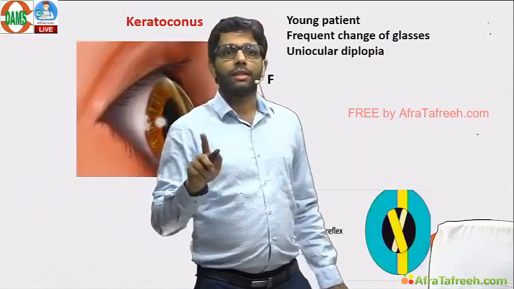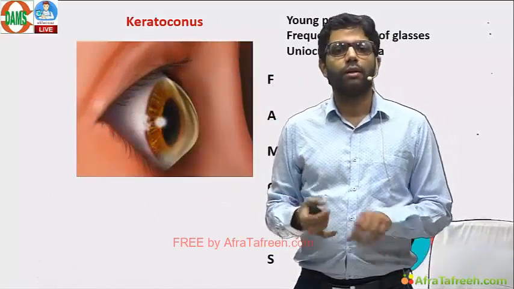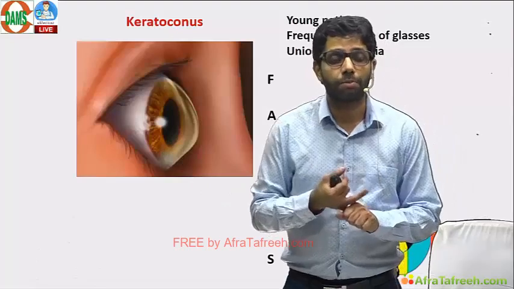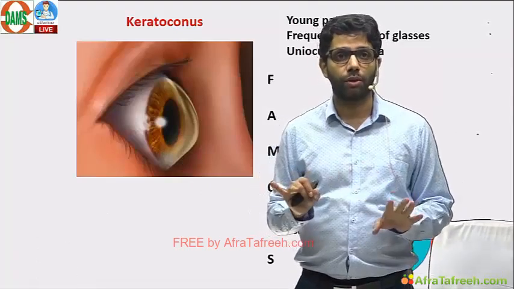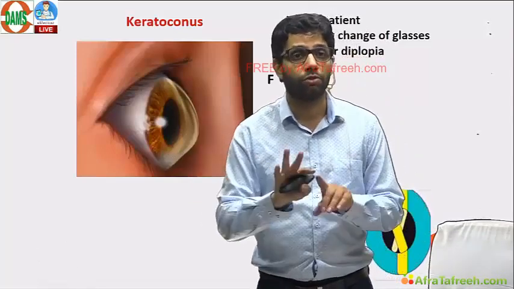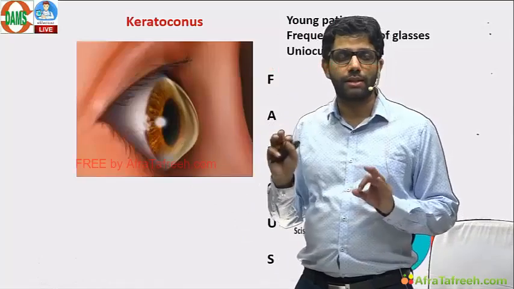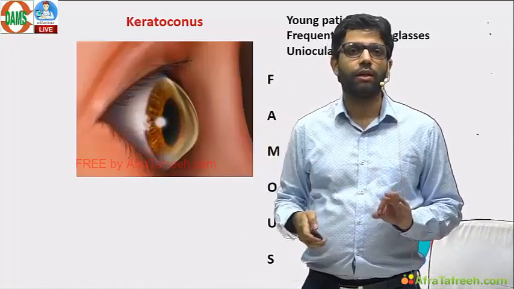CXL is the treatment of choice for keratoconus. Which contact lens is given? Rigid gas permeable contact lens is the lens of choice. Soft toric contact lenses are given in early keratoconus, but contact lens of choice is RGP. Treatment of choice, CXL, collagen cross-linking by riboflavin.